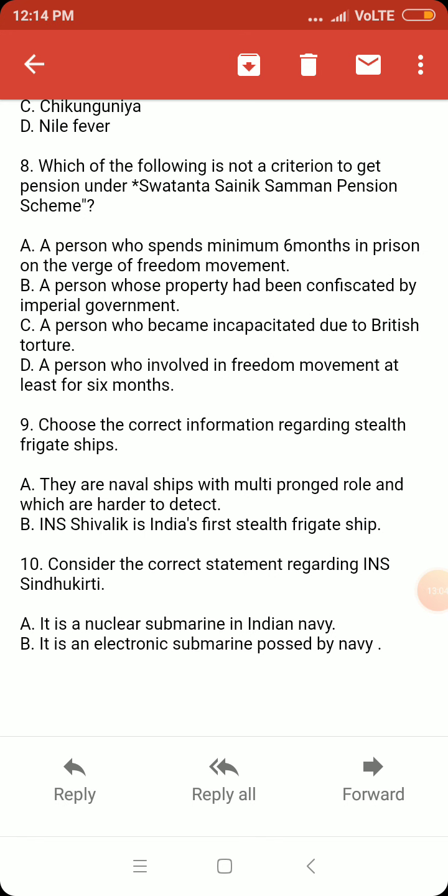Question number 10. Consider the correct statement regarding INS Sindhu Kirti. Option A: It is a nuclear submarine in the Indian Navy. Wrong, it is not a nuclear submarine. Option B: It is an electric submarine possessed by the Indian Navy. This is correct. Option B is correct.